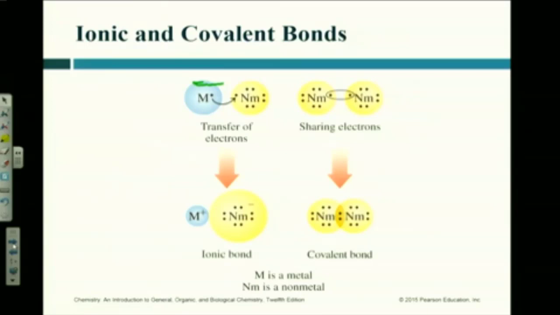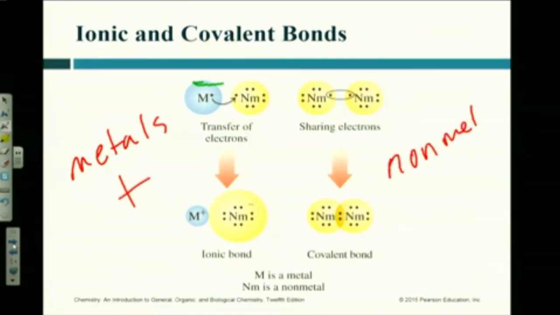So the metals always become positively charged, and the non-metals become negative. Once again, see, that just works for me, but then again, I'm a male. Y'all probably think of it the opposite way, right? Okay, however you want to keep it straight. Metals always become positive, non-metals always become negative.